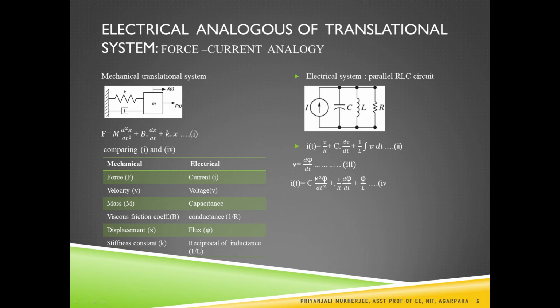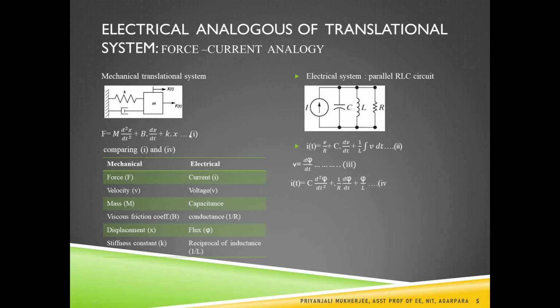Now we know the rate of change of flux is known as the voltage. So V is equal to d phi dt, and if we put V equal to d phi dt, that is equation 3, in equation 2, then we can obtain the equation I total, that is equal to C d square phi dt square plus 1 by R d phi dt plus phi by L, and this is denoted as equation 4. Now we have to compare equation 1 with equation 4. Here we are obtaining the force equation, and here we are getting the current equation. So if we compare equation 1 and equation 4, then we can say the force is analogous to the current I.